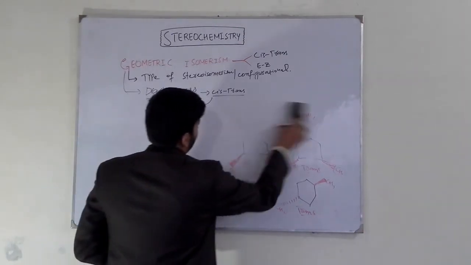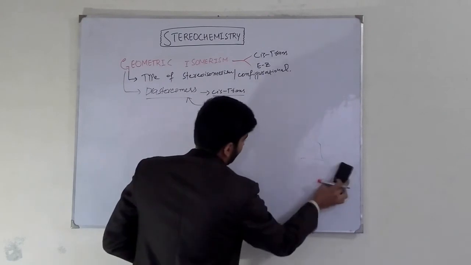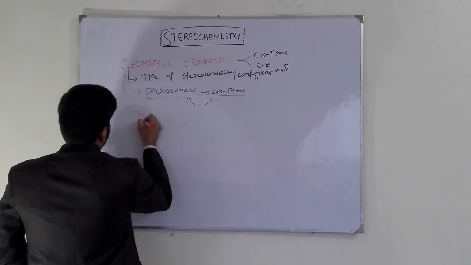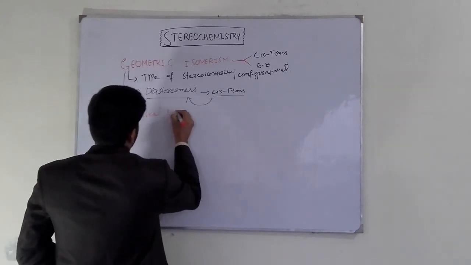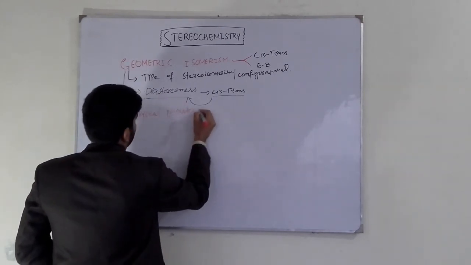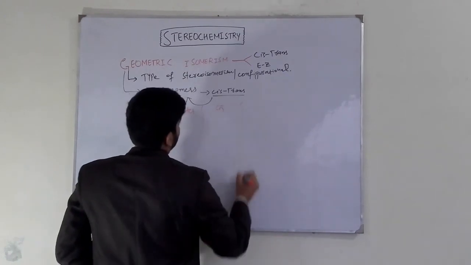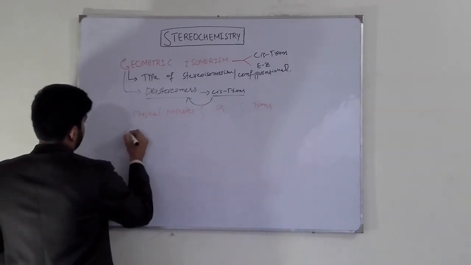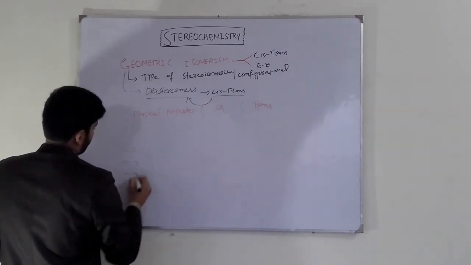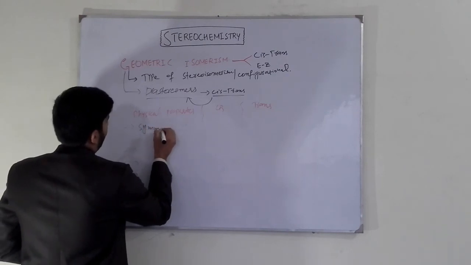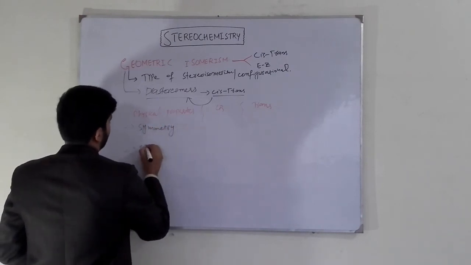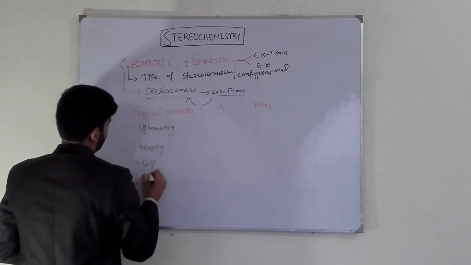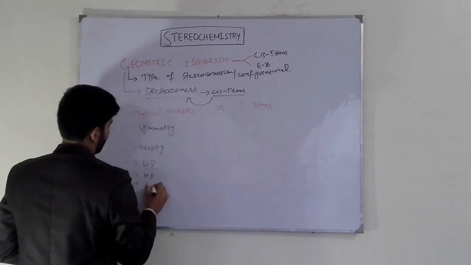At the end, we discuss some physical properties of cis and trans isomers. Physical properties: cis isomers and trans isomers. Symmetry, polarity, dipole moment, melting point, boiling point.